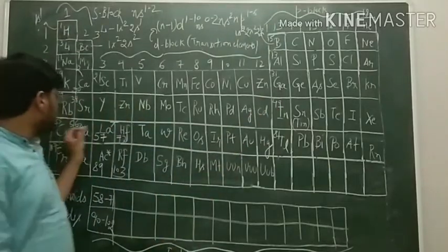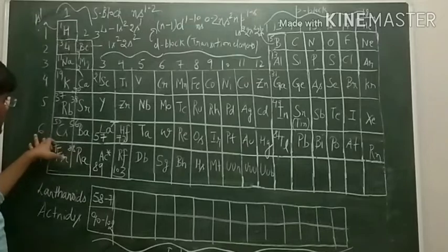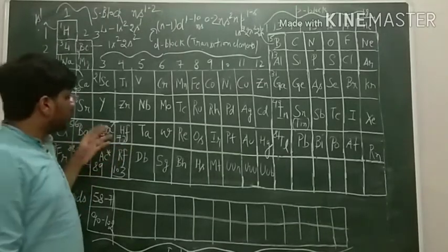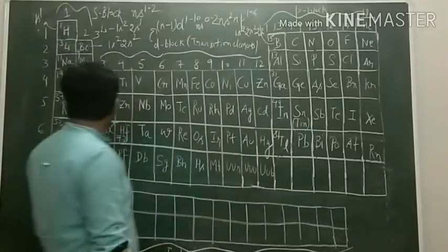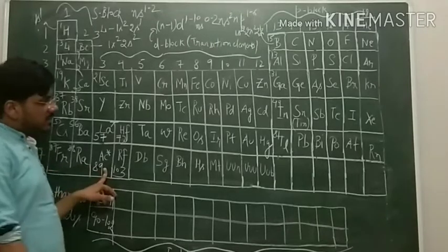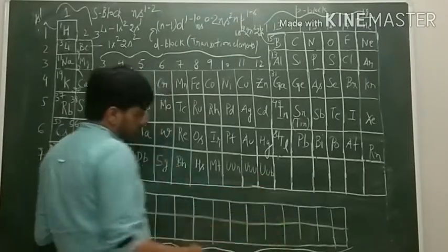Then is the third transition series in period number 6, which accommodates 10 elements again from lanthanum to mercury. Then is the fourth transition series present in the 7th period, having the elements from actinium to Uub.